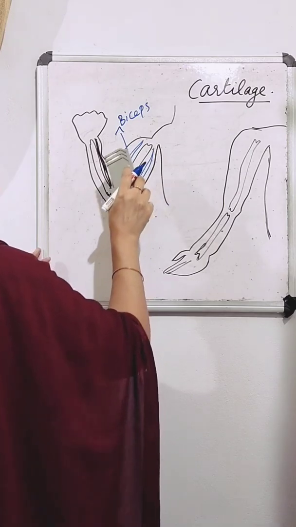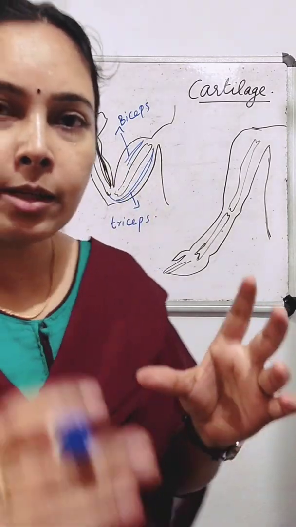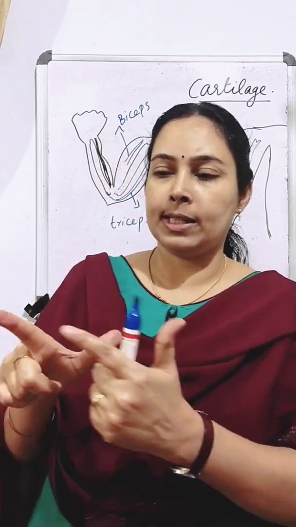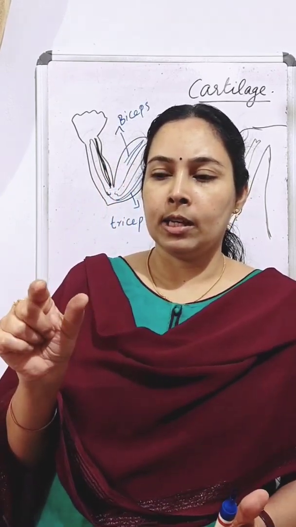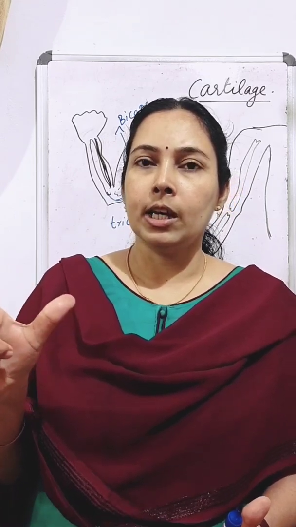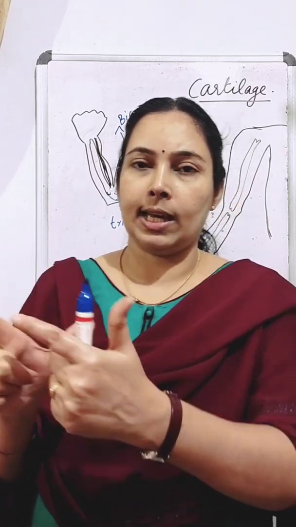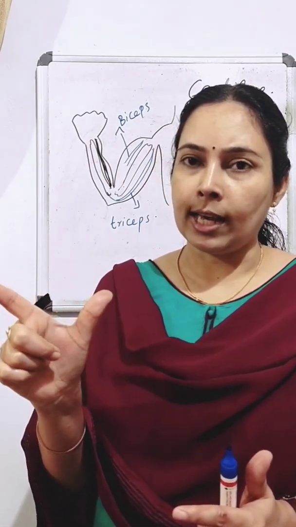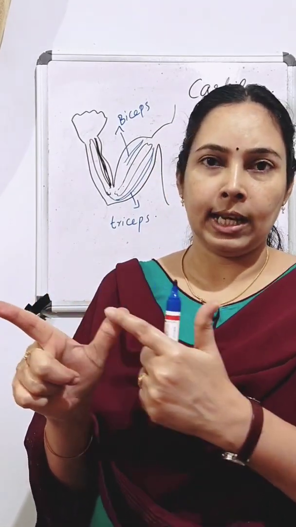This muscle will contract. Contract means what? If this is the length of one muscle, contract means it becomes smaller in size. Relax means it will go back to its original size. So contract means become shorter. Relax means go back to its real size.